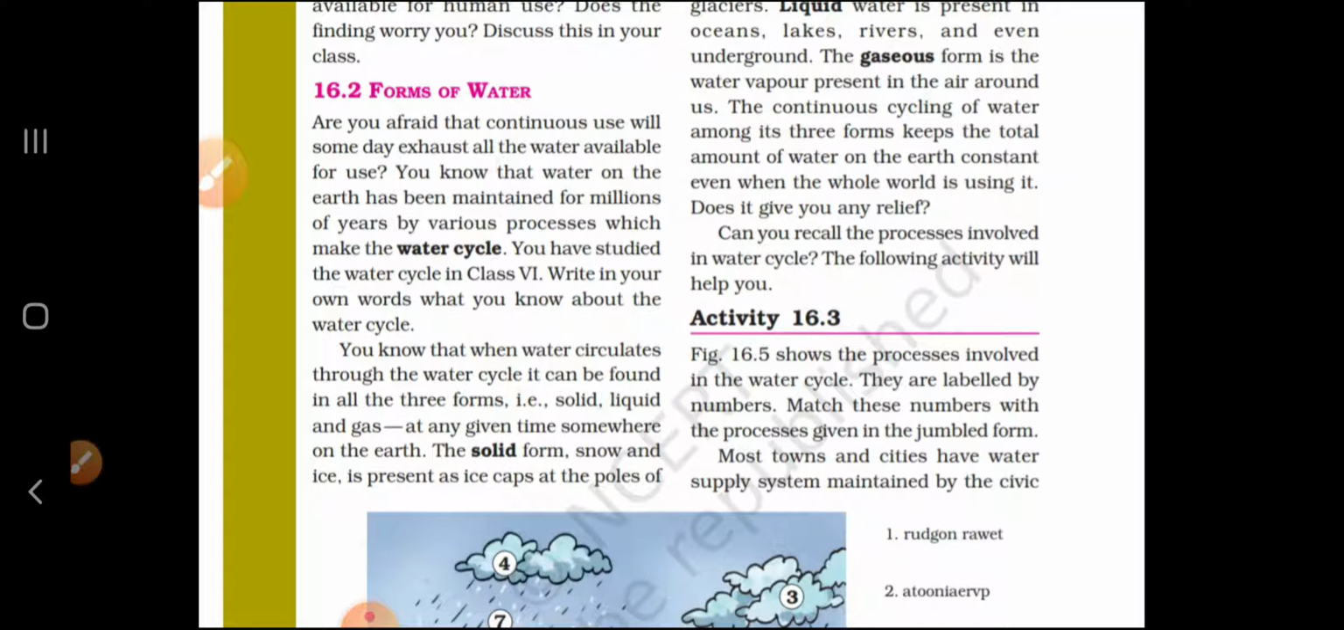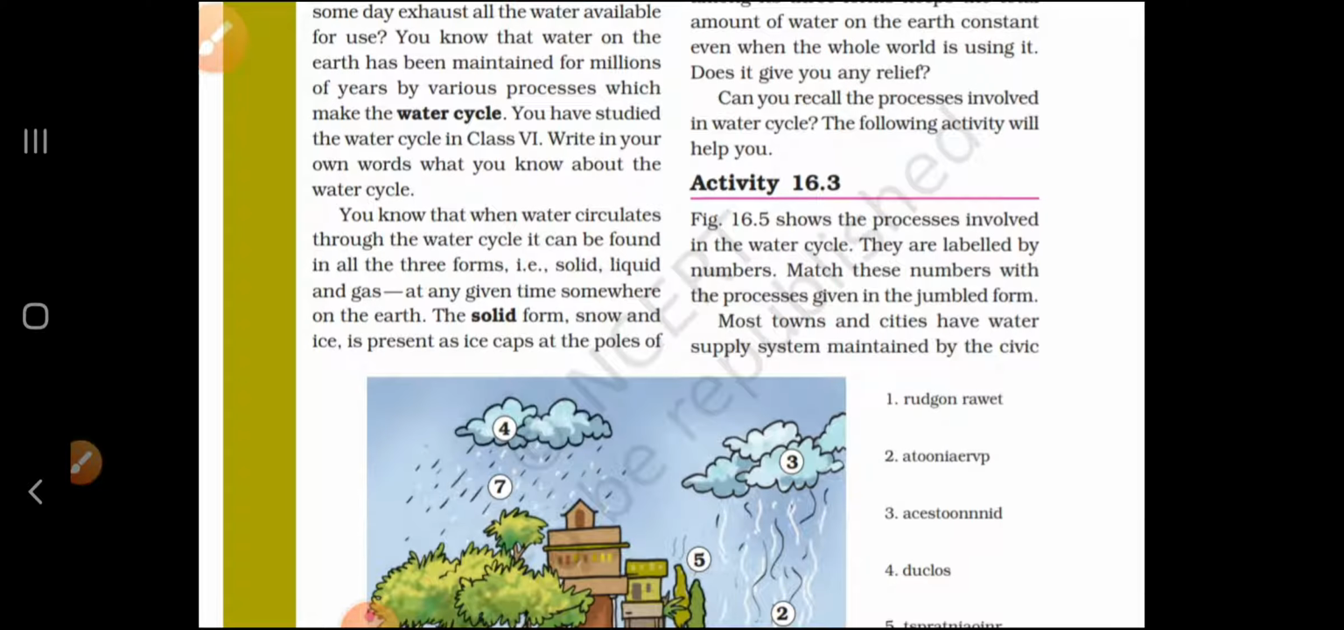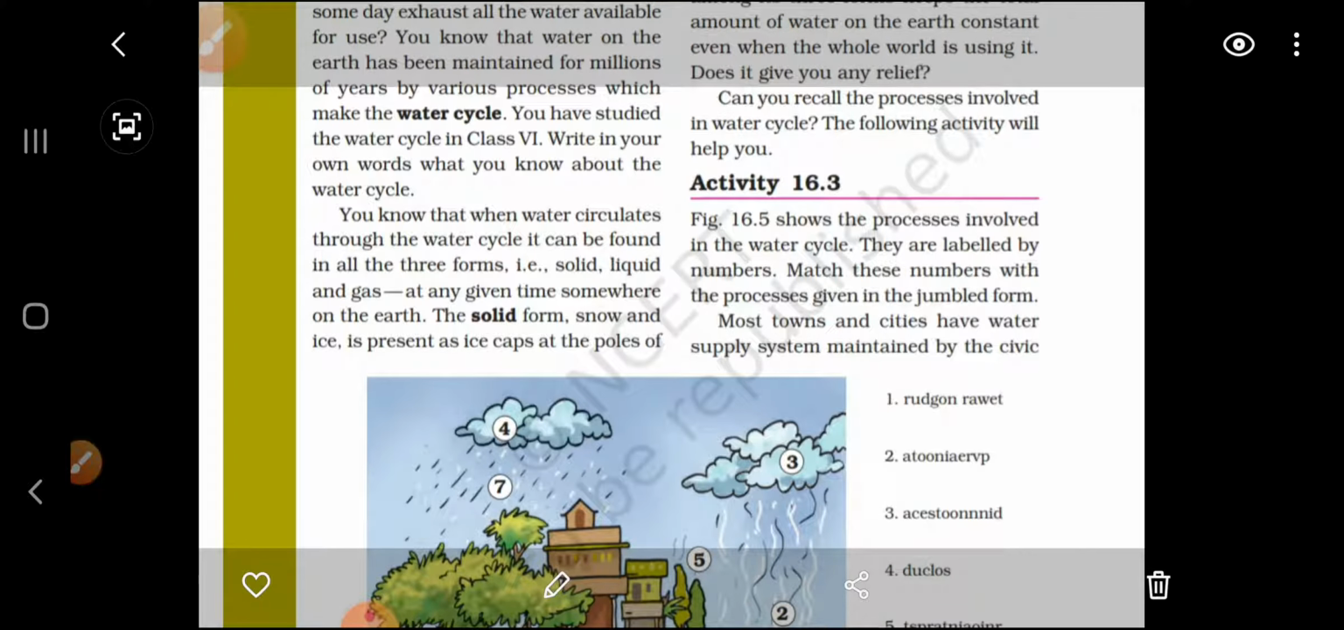Now, forms of water. Are you afraid that continuous use will someday exhaust all water available for us? You know that water on the earth has been maintained for millions of years by the various processes which make the water cycle. You have studied it in class 6. Water cycle, you already studied in class 6. I will also tell you a little. Write in your own words what you know about the water cycle.